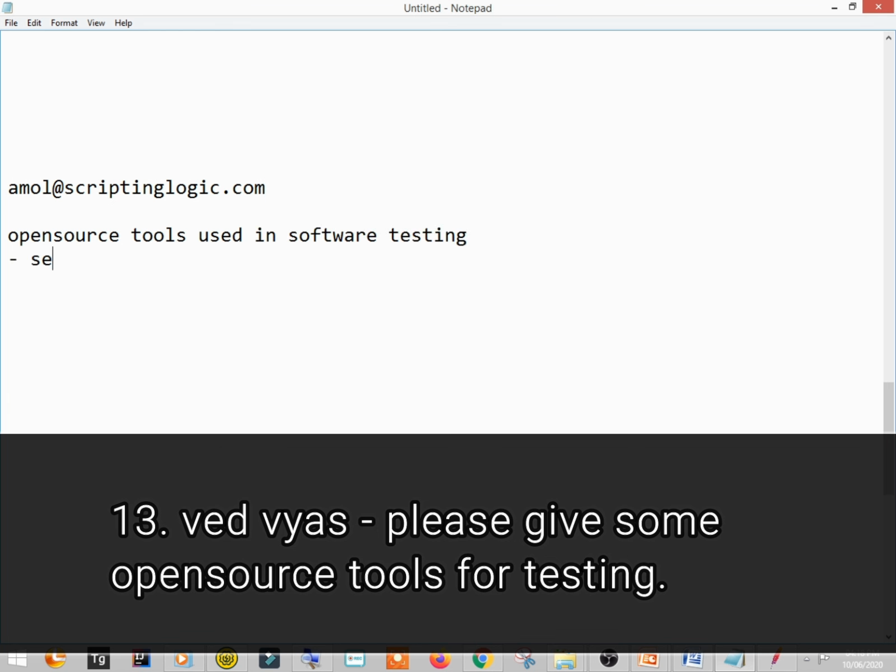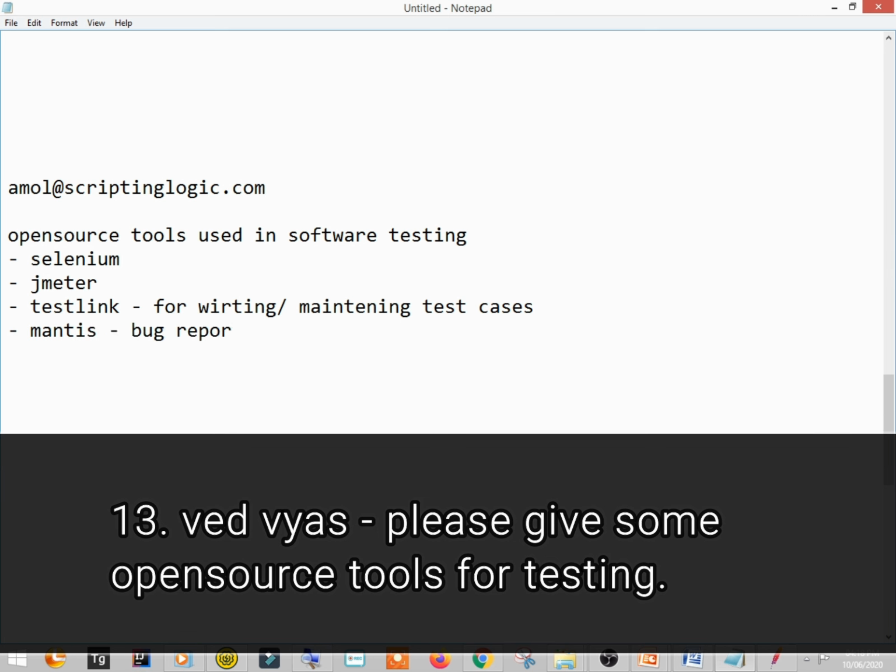One, we saw Selenium, then we saw JMeter. You have TestLink for writing and maintaining test cases. Then we have Mantis for bug reporting. Okay.